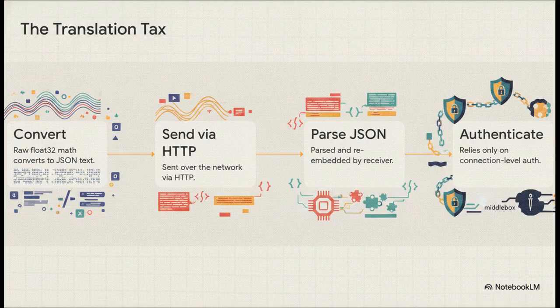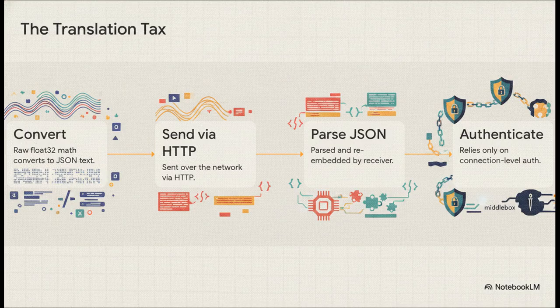So, in practical terms, every single development team out there is paying this painful four-step translation tax on every interaction. First, the raw float32 math is serialized into bulky JSON text. Boom. That instantly blows up the file size, and it can even mess with your mathematical precision. Second, it's sent over HTTP, which drags along all that heavy overhead of headers and text transfer. Third, the receiving agent has to parse that JSON, and that is incredibly heavy, CPU-burning work, often requiring you to run the data back through an embedding model.